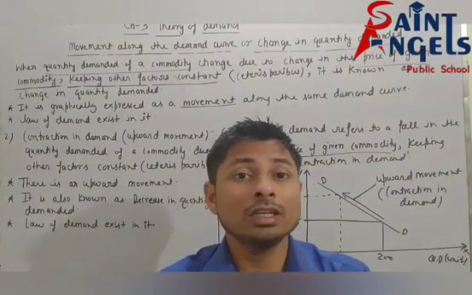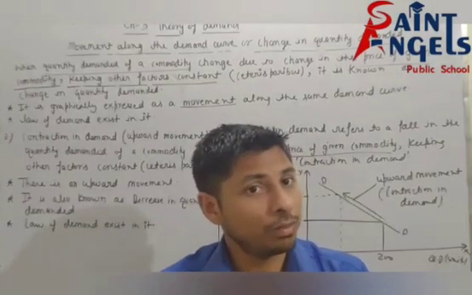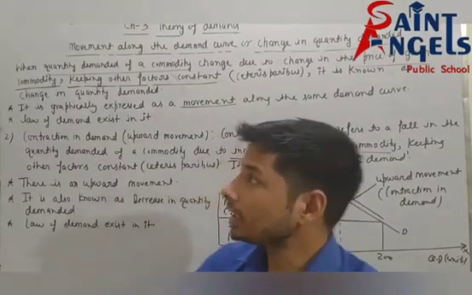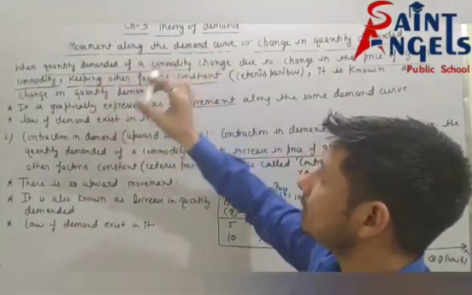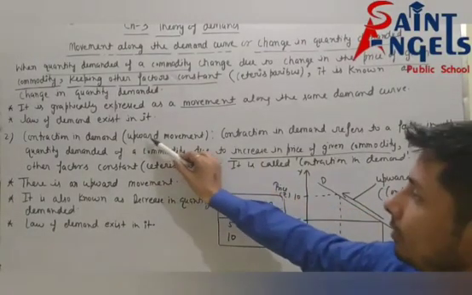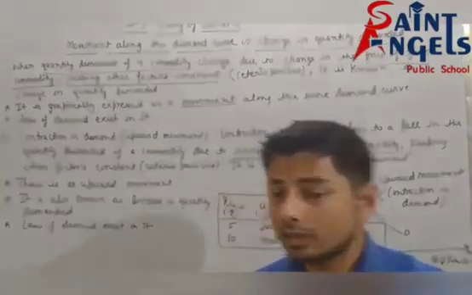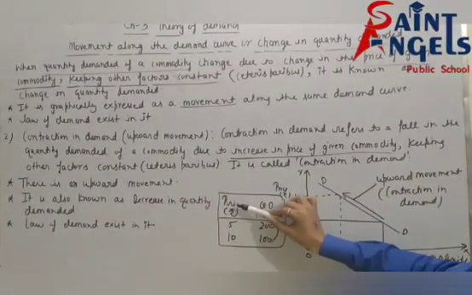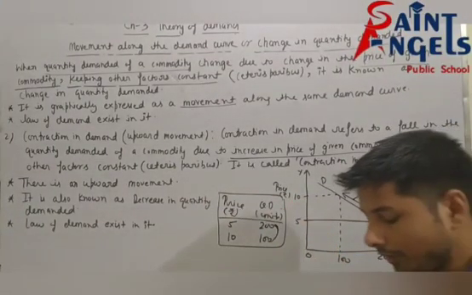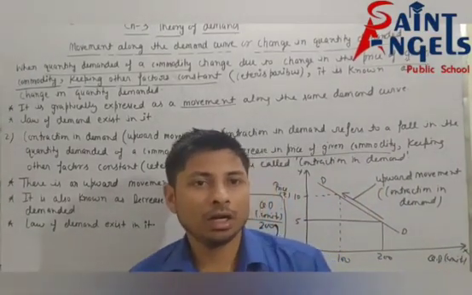Expansion in demand means increase in quantity demanded when price decreases. And second part of movement along the demand curve is upward movement. Upward movement means contraction in demand when price increases.